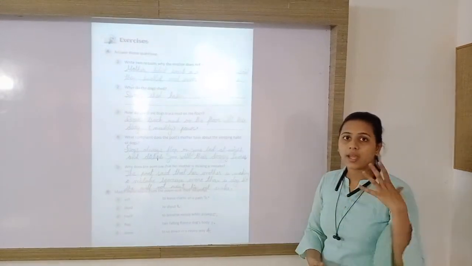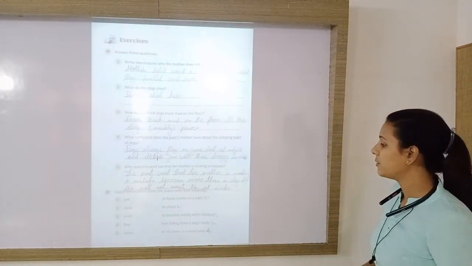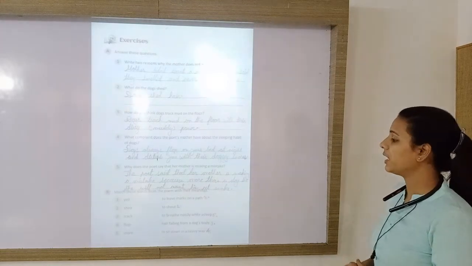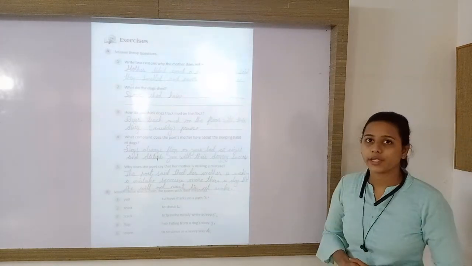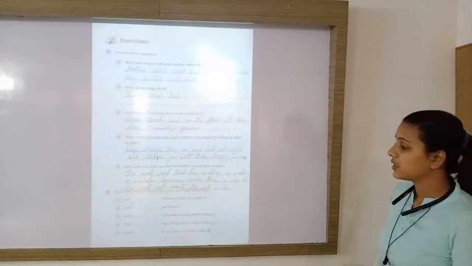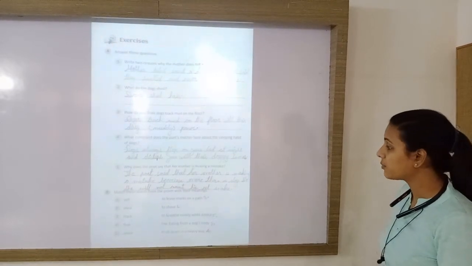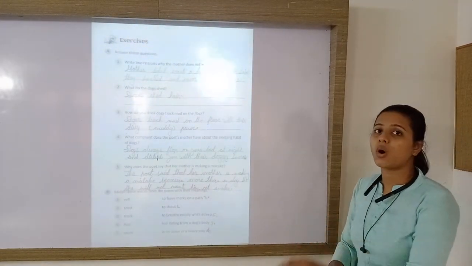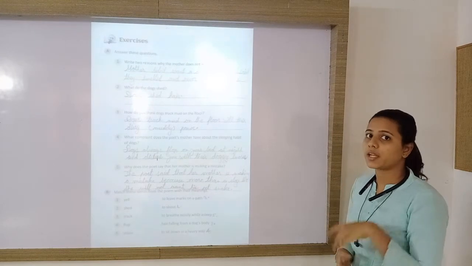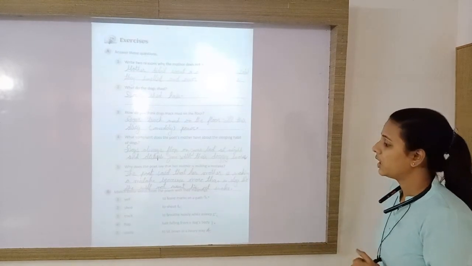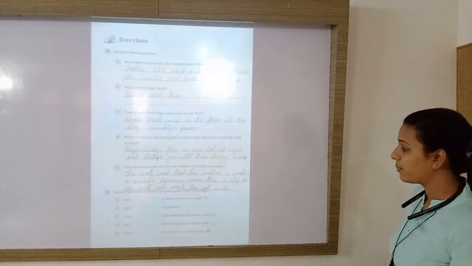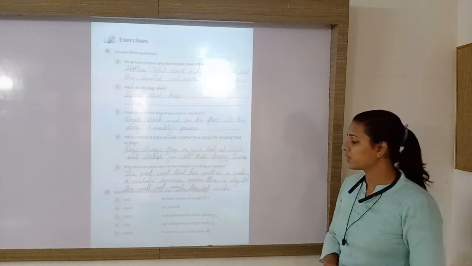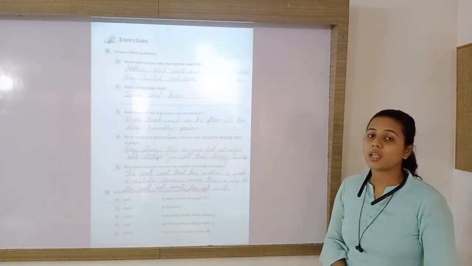Next is shed. Shed, that means hair falling from a dog's body. Next is track. Track, that means to leave marks on the path where the dog will walk. Next is flop. Flop, that means to sit down in a heavy way.